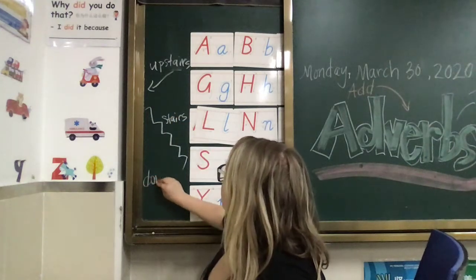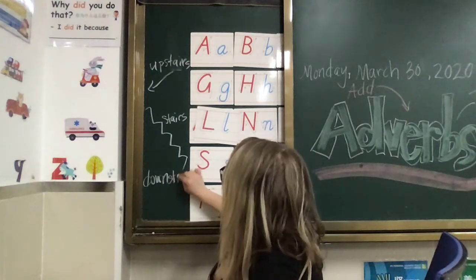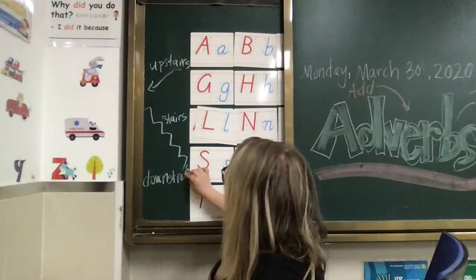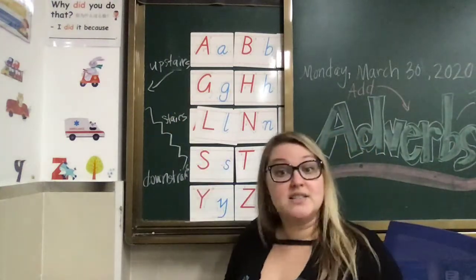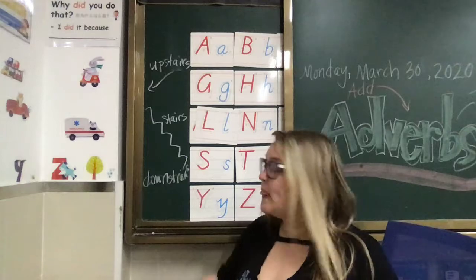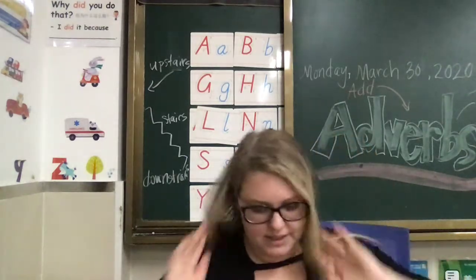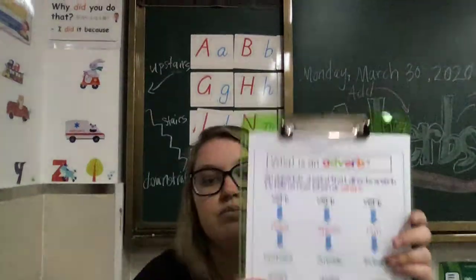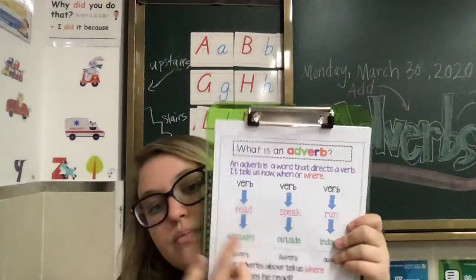Now, sometimes we speak downstairs, okay? Sorry, no room to write. Okay, so upstairs is when there are stairs and you go up and there's rooms. And downstairs is when you go down and there are stairs. Very easy. Very easy stuff. Okay, so we read upstairs.